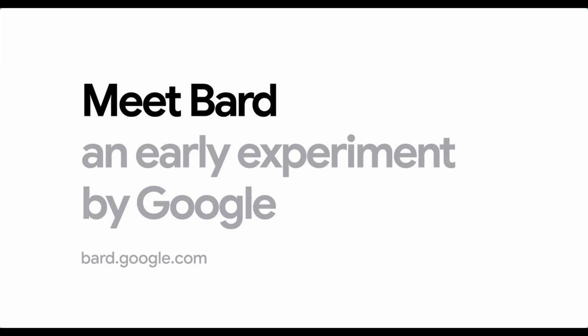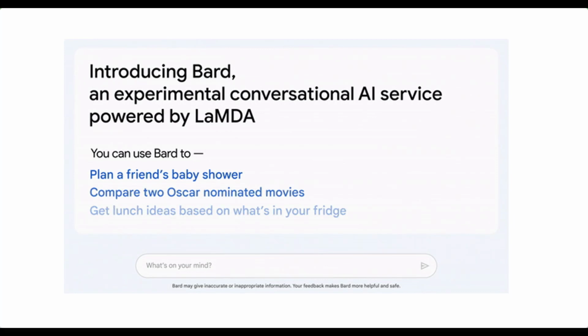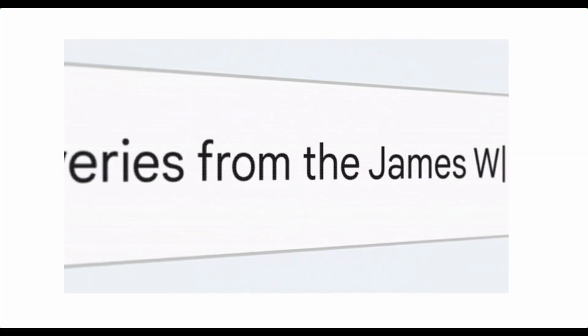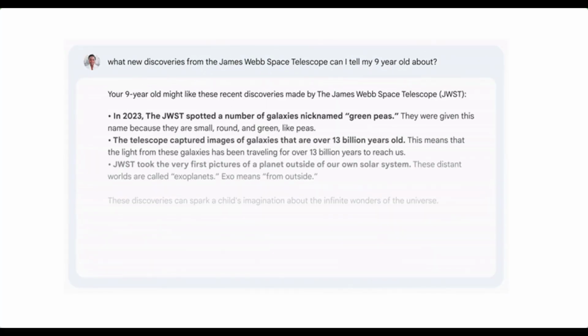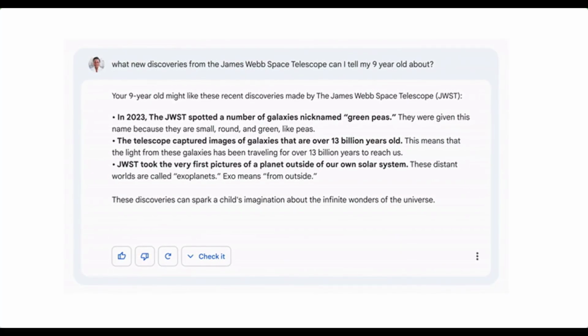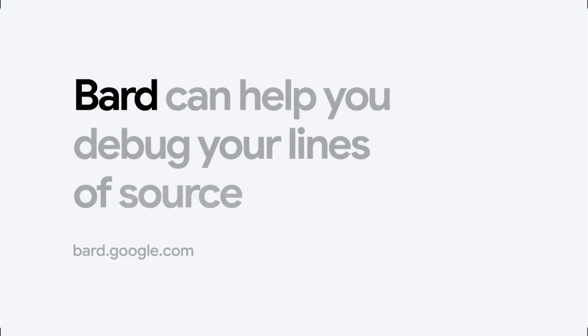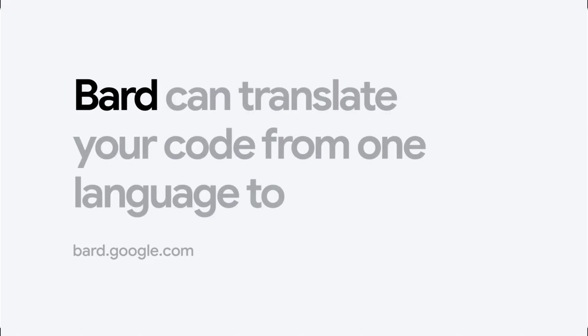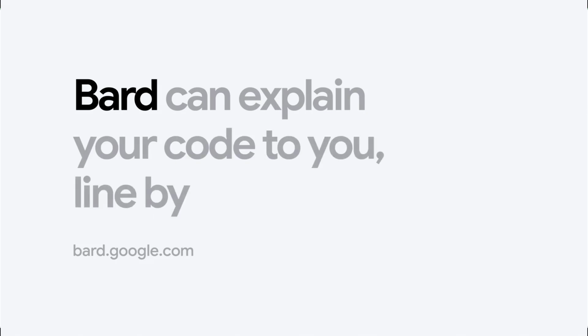Now you must be thinking that you have heard it somewhere else. Yes, you must have heard that there is another tool that can do all these tasks, which is ChatGPT. So yes, ChatGPT can do various tasks like Google Bard, but Google Bard has an advantage over ChatGPT. I mean, there is not a single advantage, but there is a major advantage which I feel makes Google Bard more advanced than ChatGPT, because ChatGPT doesn't have internet access.